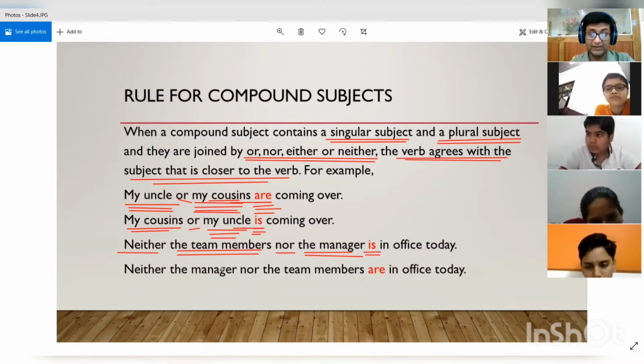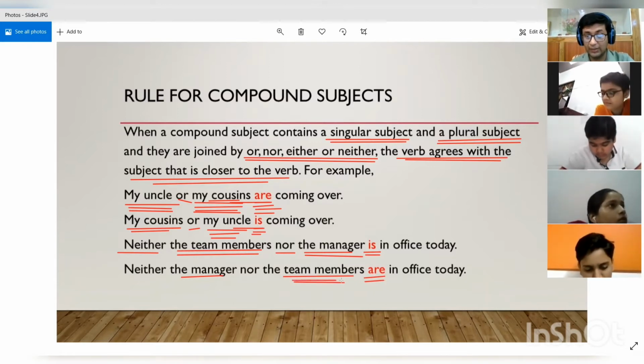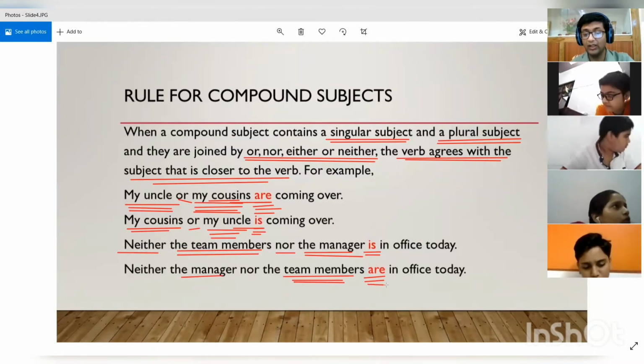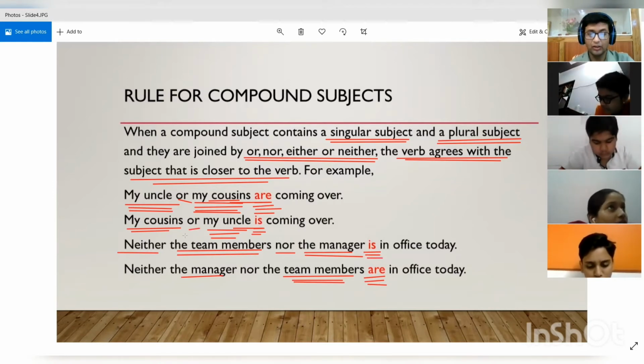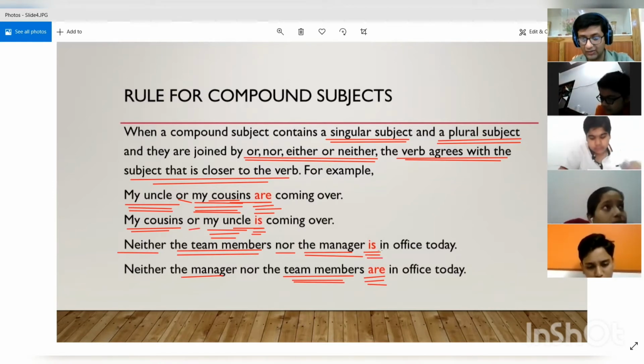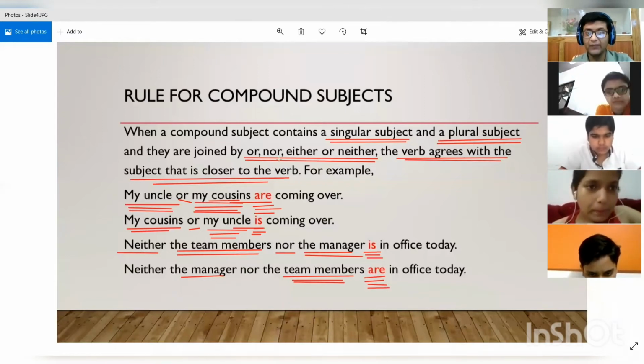In the second case, the manager is again singular and the team members is plural. But since team members is plural and it is closer to the verb, that is why we are using are. So when the plural subject is closer, the verb is also plural. And when the singular subject is closer to the verb, then the verb is singular. So neither the team members nor the manager is in the office today. And we can also say neither the manager nor the team members are in the office today. All right. So have you all understood up till now?